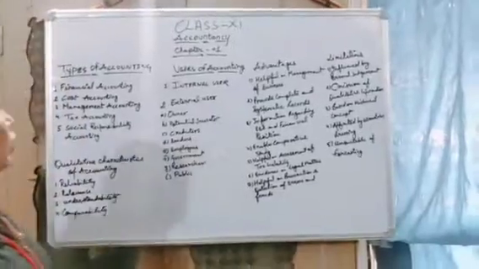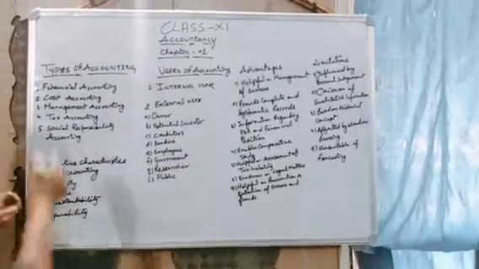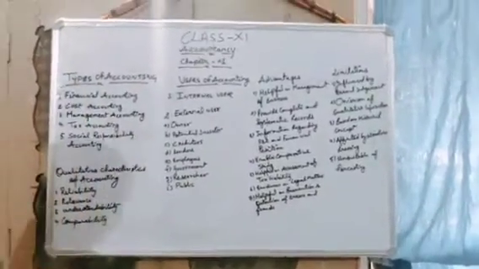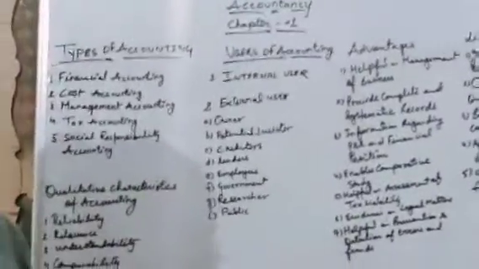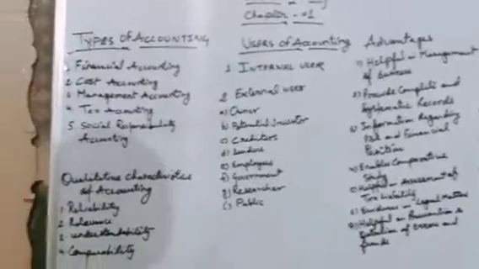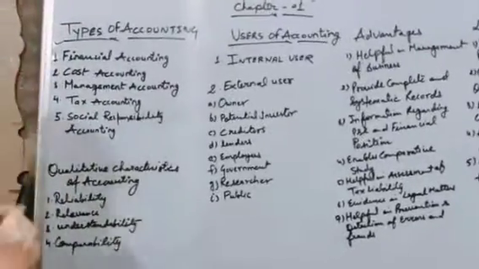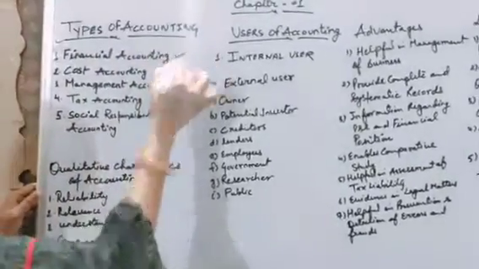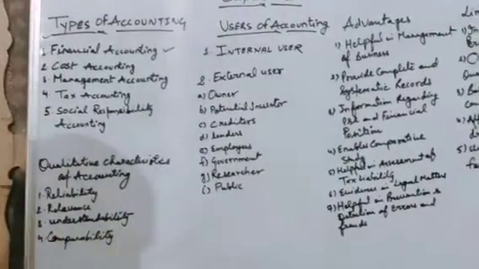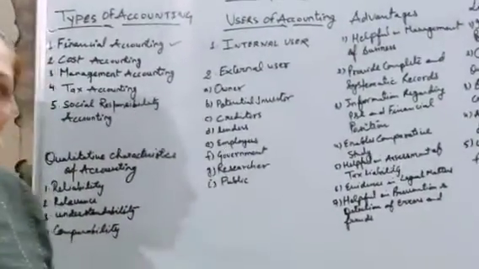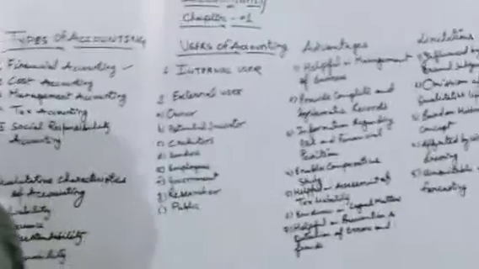Okay. So today's topic is first of all types of accounting. Already we have discussed the definition of accounting, process of accounting, characteristic of accounting. Today we are discussing the types of accounting. The first type of accounting is financial accounting. What you have learned in class 11, that is your financial accounting.